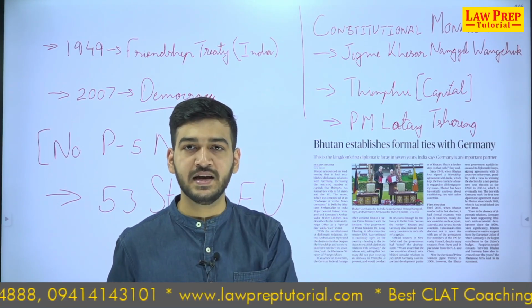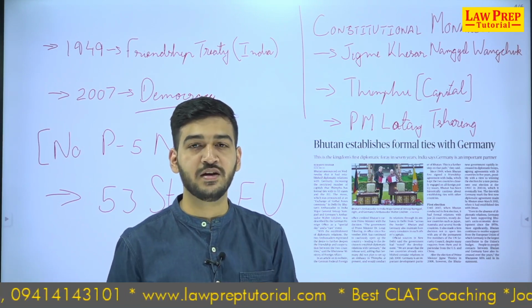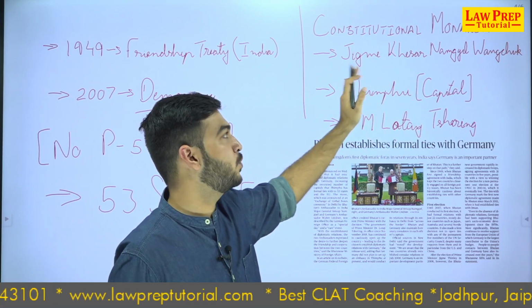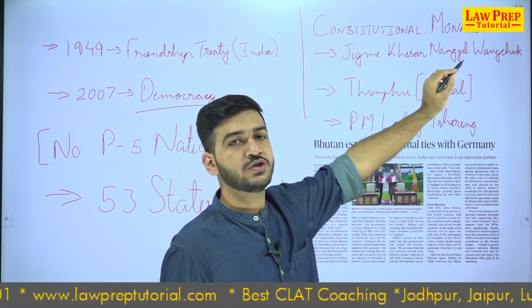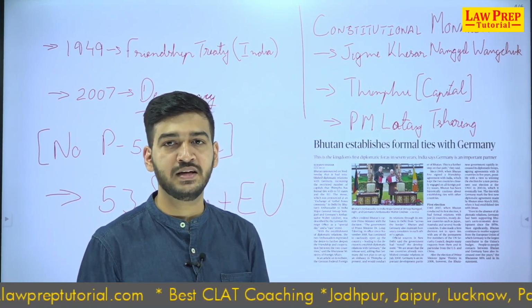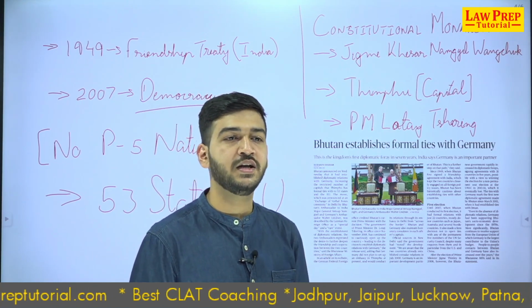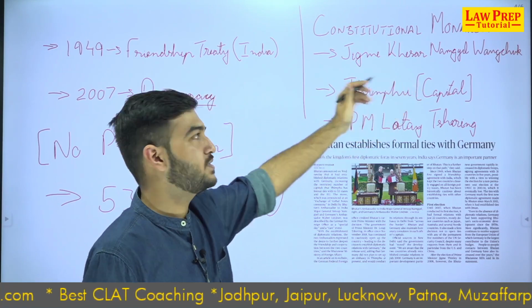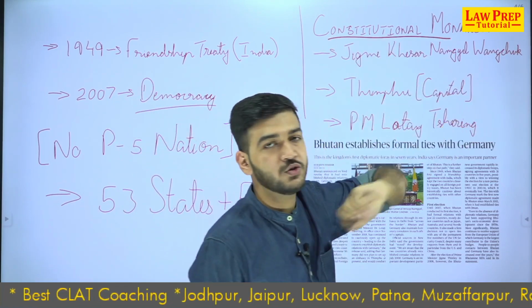For example, in India, it's the president, he's elected, so we are a republic. But in Bhutan, it's the king, just like in the United Kingdom, the queen. So they are a constitutional monarchy. Constitutional in the sense that the real power of the government still lies with the constitutionally elected democratic government. So it also has a parliamentary system. So that is why they are a constitutional monarchy.